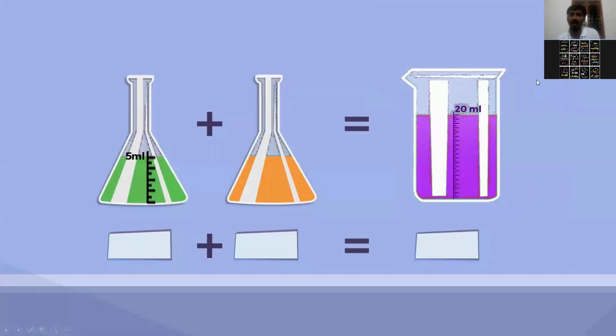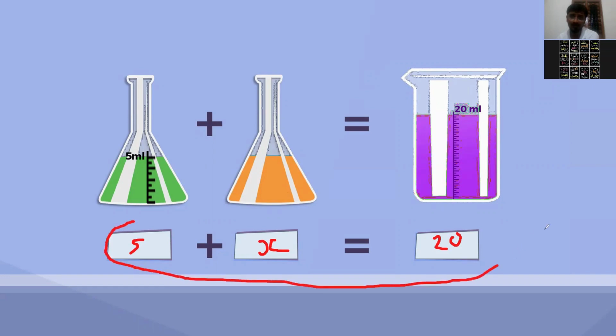Okay. So now I have written already. Can you tell me now how much it will be coming? Let's write on the box: green, how much? 5. Orange, how much? X. And how much are you getting from that measurement? 20. Yes or no? 20. Yes. Okay. So this will be called an algebraic equation.